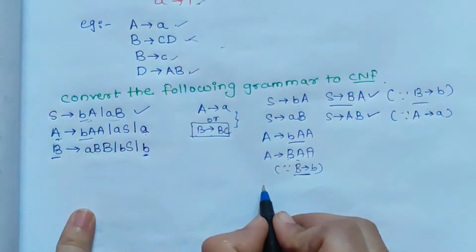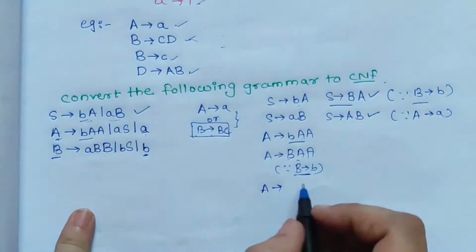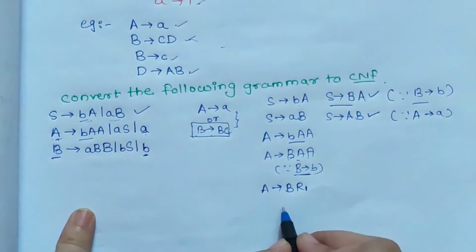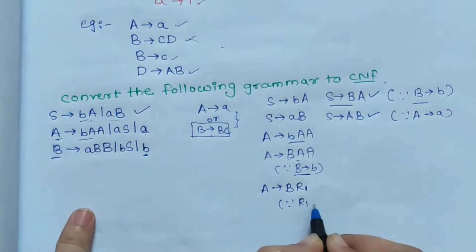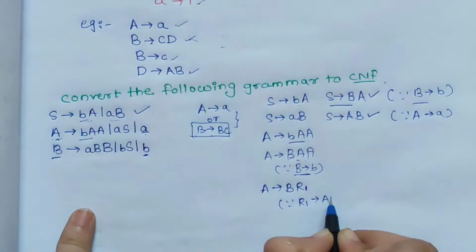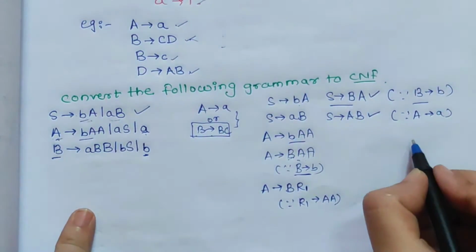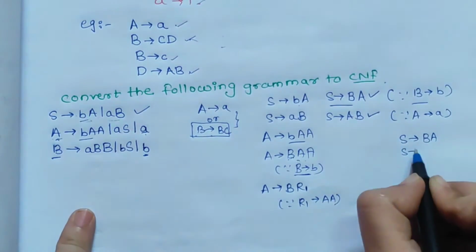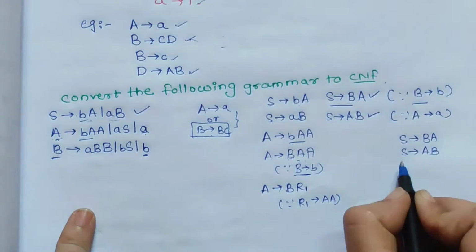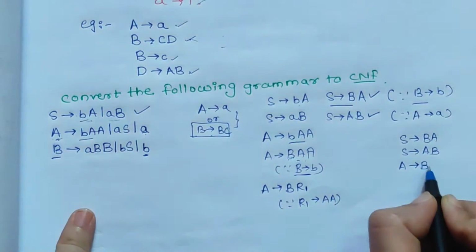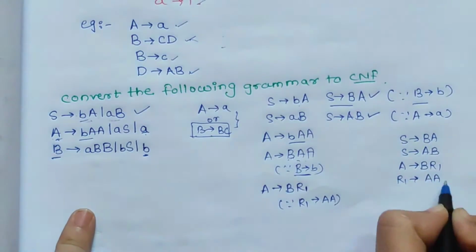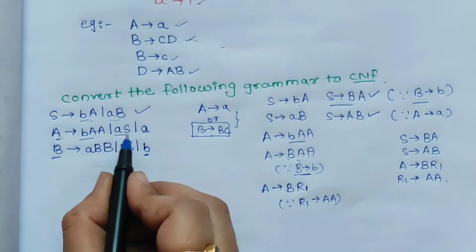Now we can replace this with B R1, and R1 indicates R1 gives AA. Okay, so we have the productions now: S gives BA, then S gives AB, then A gives BR1 and R1 gives AA. Now we will see this aS.